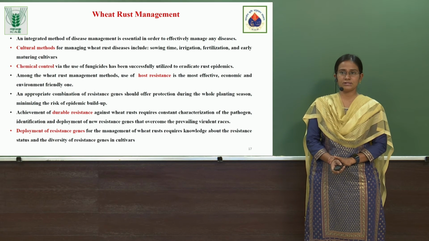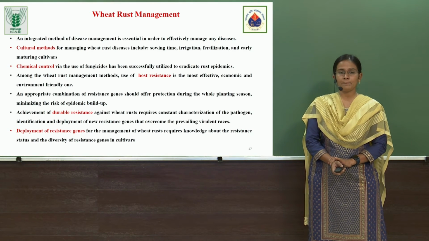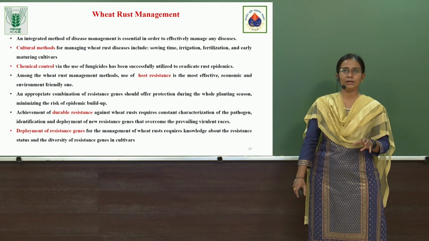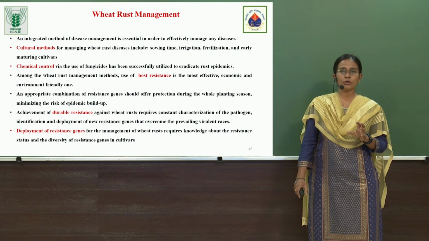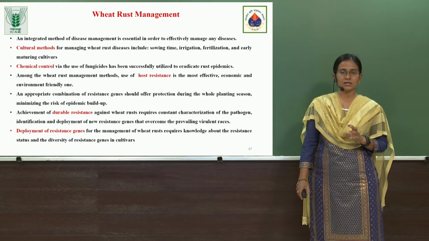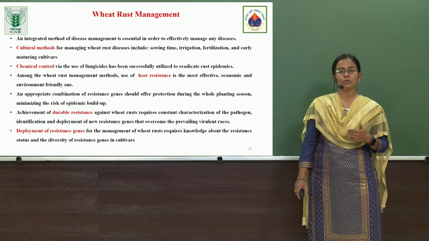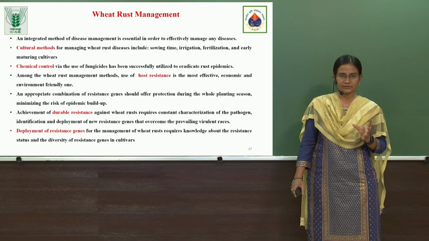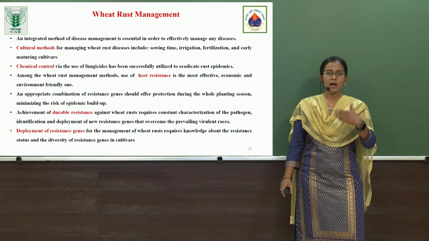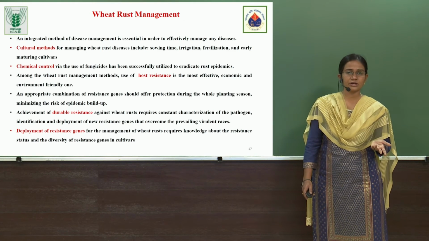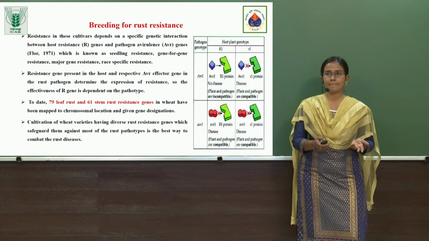And deployment of resistance genes, as I have told, means we need to cultivate varieties having different types of resistant genes, so that the varieties grown in central India have different resistant genes compared to the varieties grown in peninsular India, and likewise the northwestern and northeastern regions.